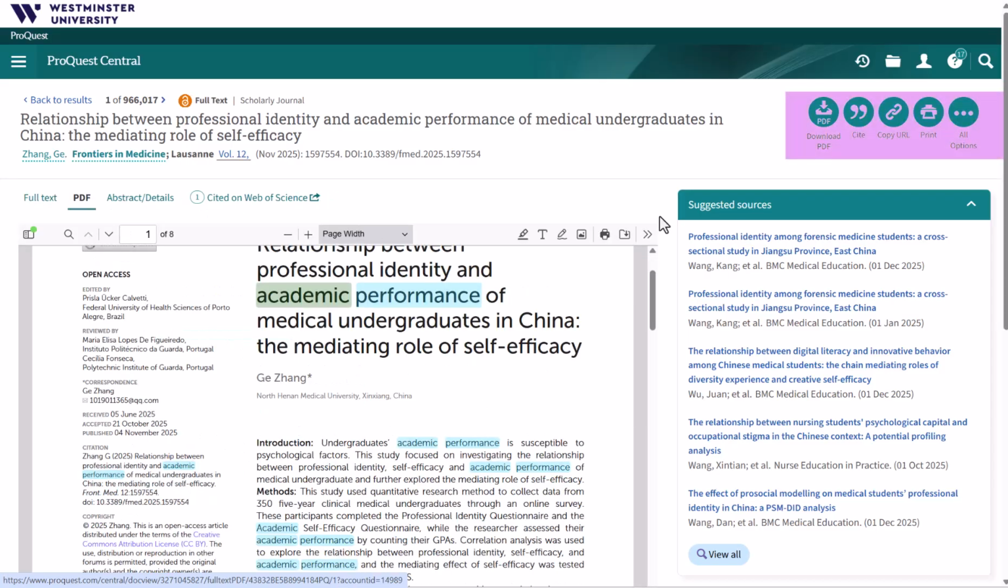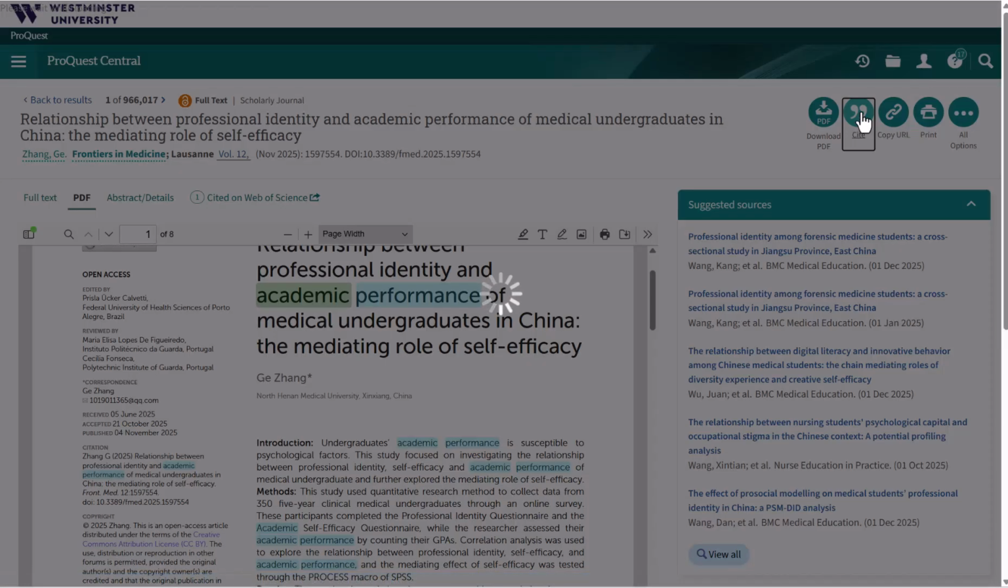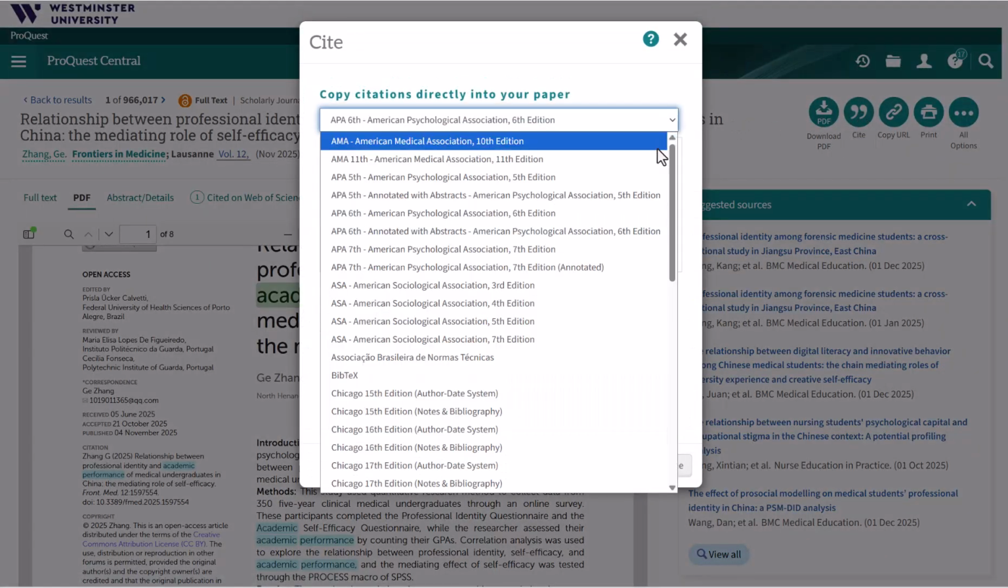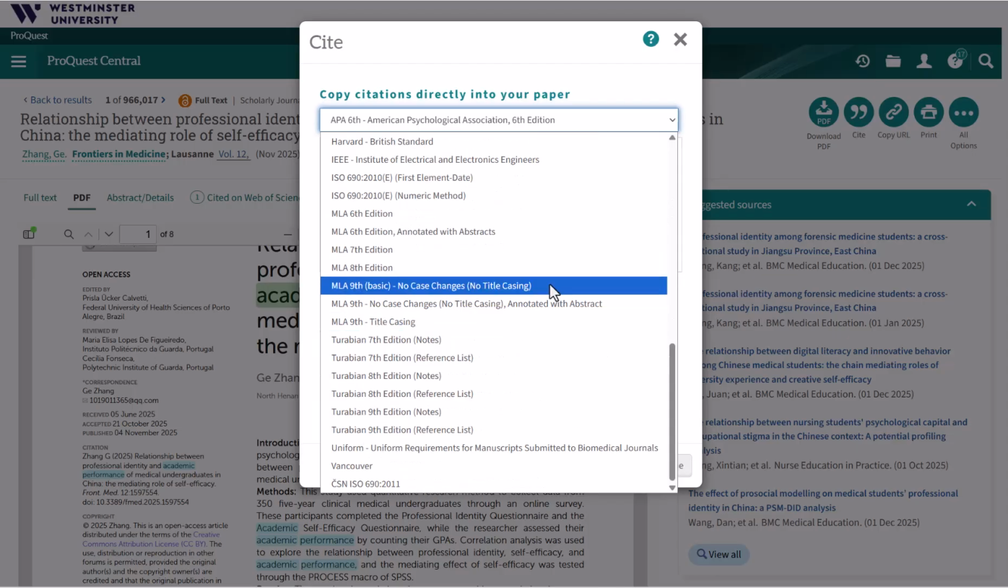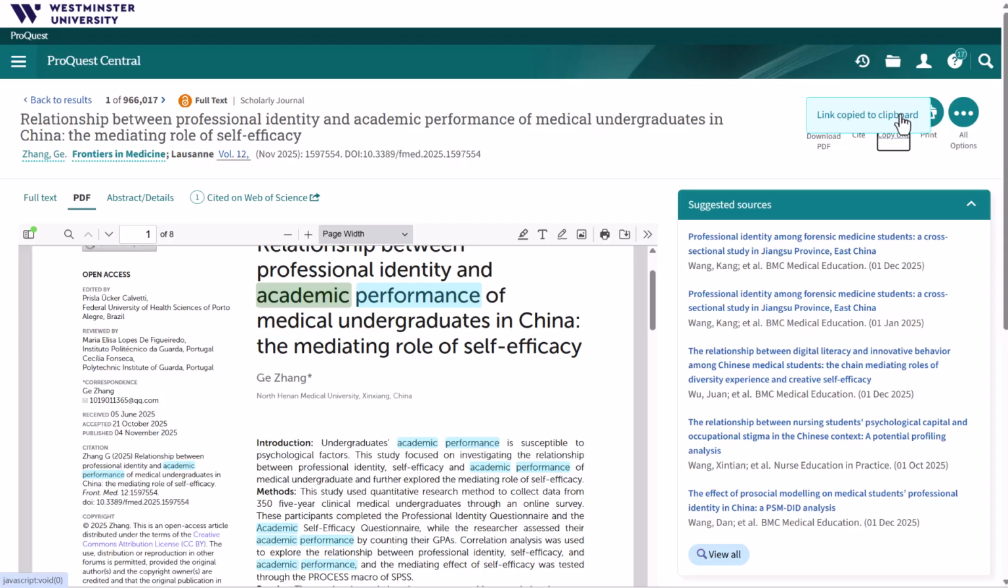Near the top of your screen, you'll also see your options to save or cite this source. The Cite button will show you a citation for the source, which you can change into a different citation format if you prefer. Make sure to check these citations before pasting them into a paper. Copy URL will copy a permanent and stable link to this page to your clipboard. Paste it into a document to keep track of your sources.